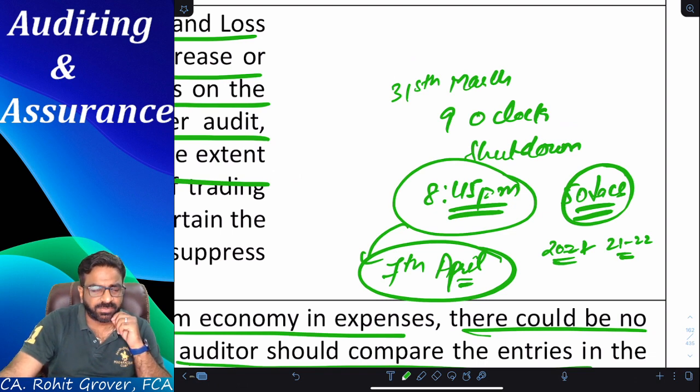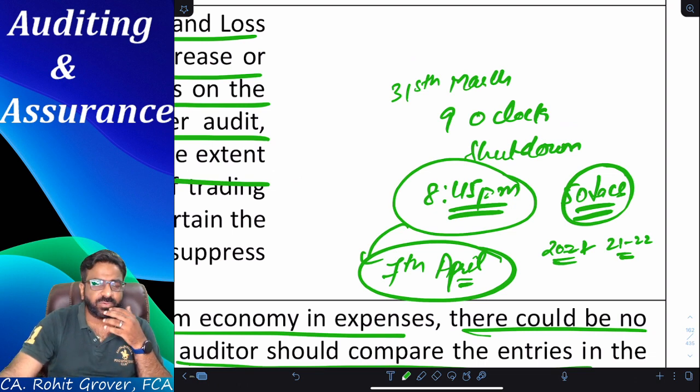How many of you agree with Komal's answer? She's saying that possession and the ownership is getting transferred on 7th April. Is she correct or wrong? Correct. So you also agree that it is a sale of next year.